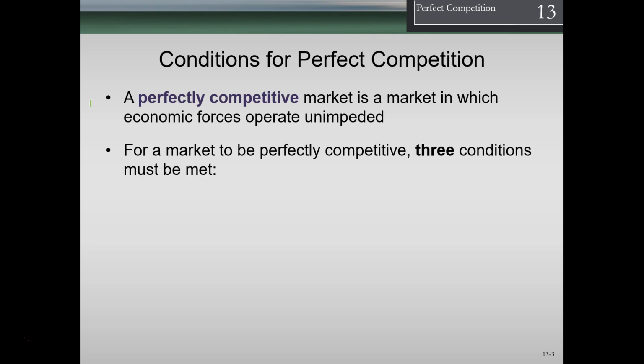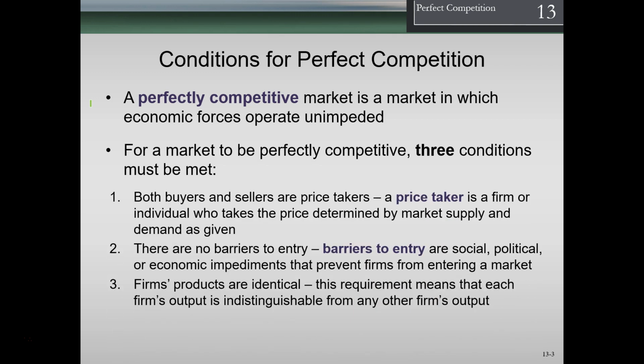For a market to be perfectly competitive, three conditions must be met. So both buyers and sellers are price takers. That's the first condition. A price taker is a firm or individual who takes the price determined by market supply and demand as given. So what that means on the consumer side, we kind of know this. We see that if we want something, we're basically going to have to pay the market price for it.